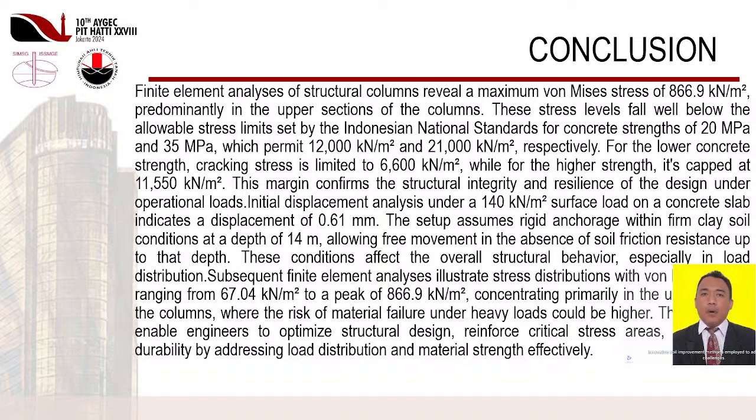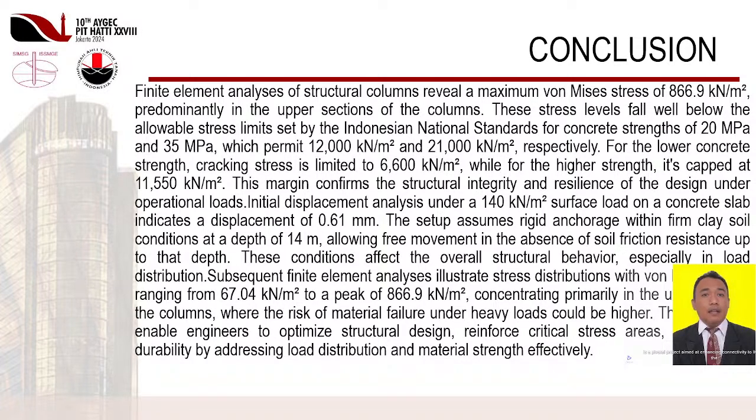For the lower concrete strength, cracking stress is limited to 6,600 knots per square meter, while for the higher strength, it's capped at 11,550 knots per square meter. This margin confirms the structural integrity and resilience of the design under operational loads. Initial displacement analysis under a 140 knots per square meter surface load on a concrete slab indicates a displacement of 0.61 mm. The setup assumes rigid anchorage within firm clay soil conditions at a depth of 14 m, allowing free movement in the absence of soil friction resistance up to that depth. These conditions affect the overall structural behavior, especially in load distribution.